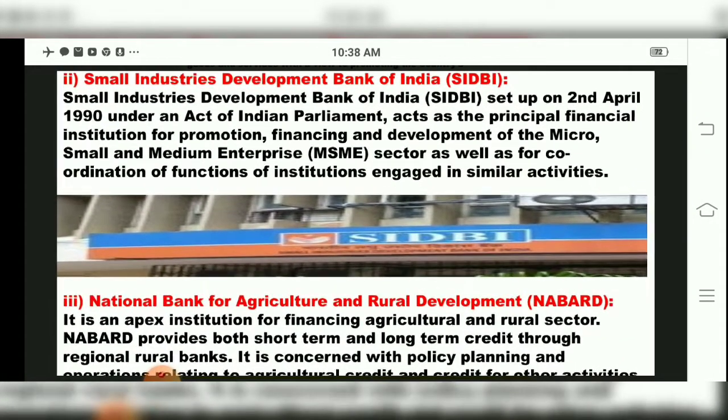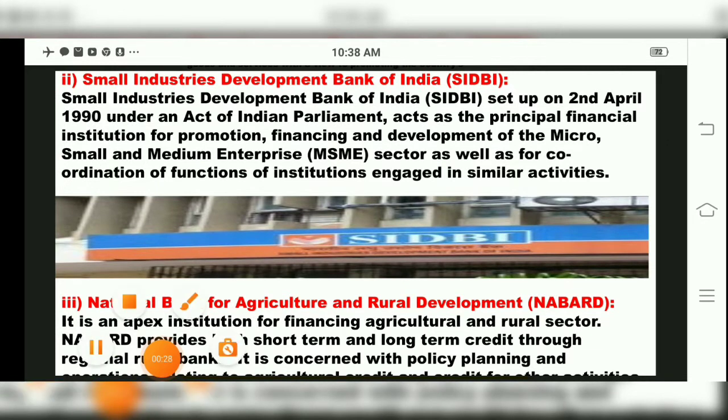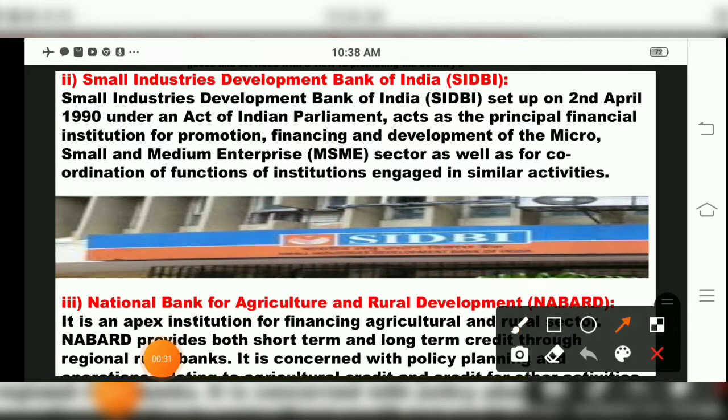We are all familiar with SIDBI and NABARD, as we have studied in 11th standard the Small Industries Development Bank of India, that is SIDBI. This SIDBI was set up on 2nd April 1990 under the Act of Indian Parliament.